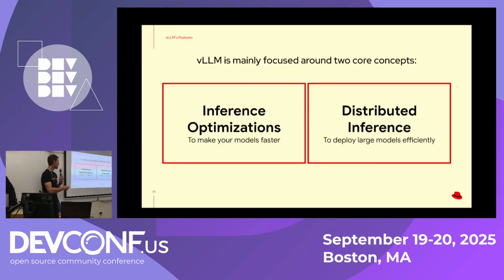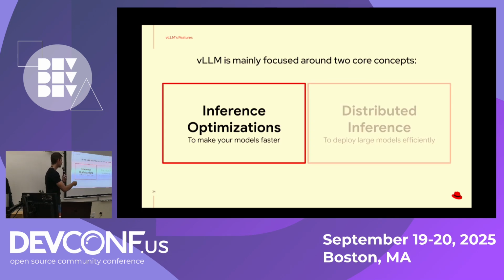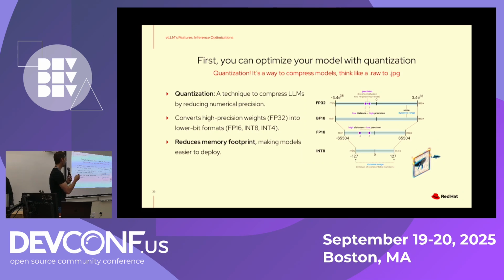The first is how to make your models faster. That's the most important part when we want to deploy our models, and how we can deploy bigger models efficiently, because we want to have the capability of running bigger models, but also be optimized in order to reduce the amount of hardware that we are using from the AI accelerator perspective. First, to have these inference optimizations, we have to be able to quantize the models.